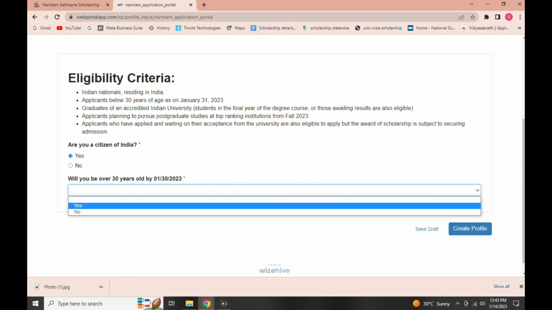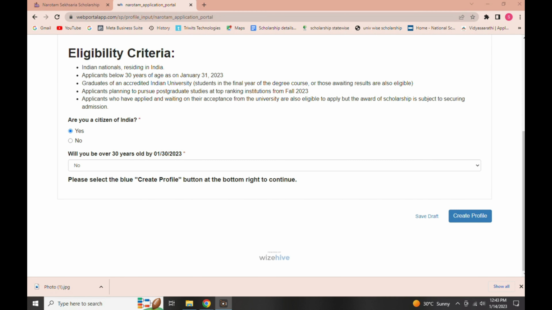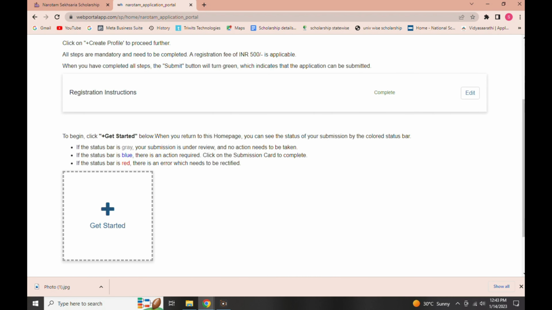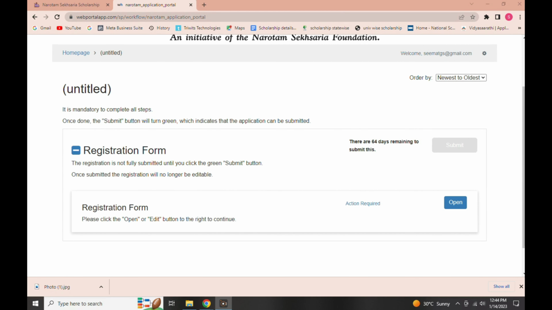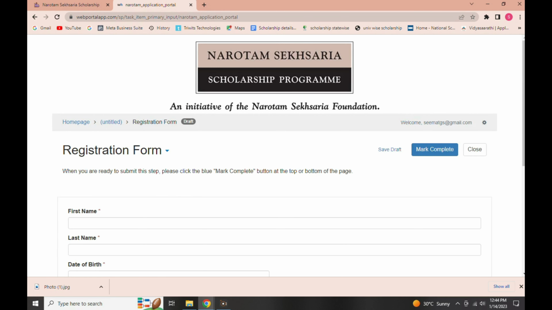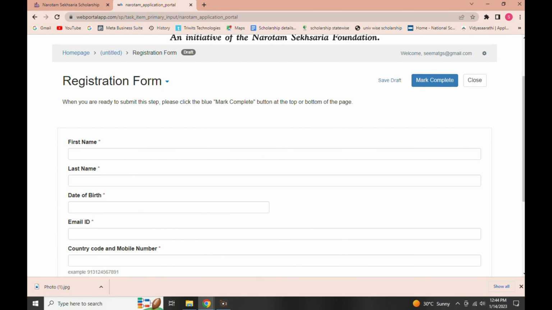The third step is of making payment. The registration instructions will be given onto your page and some questions will be asked to create your profile. So enter the details correctly. After that, your profile will be created. Then the page for registration form will be open in front of you. Click on the open button. Now the registration form is open.